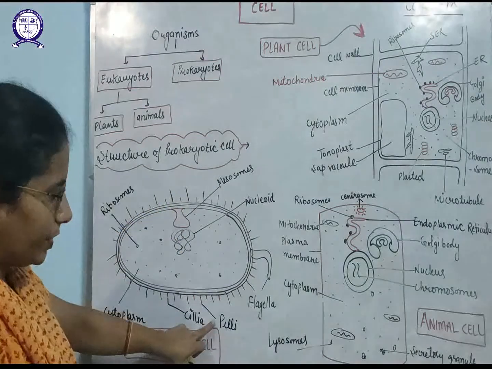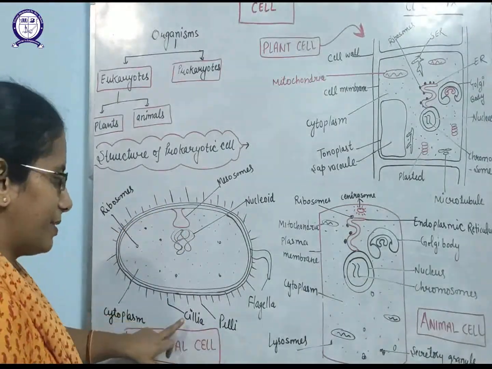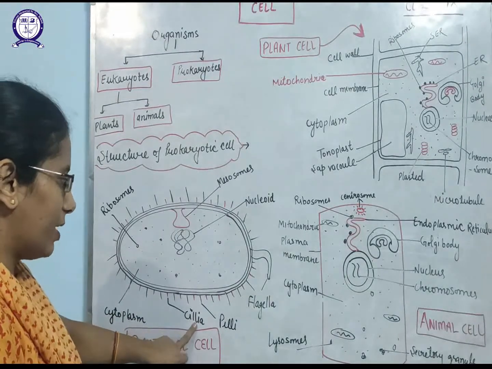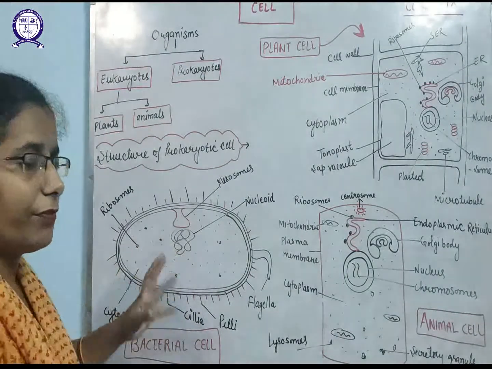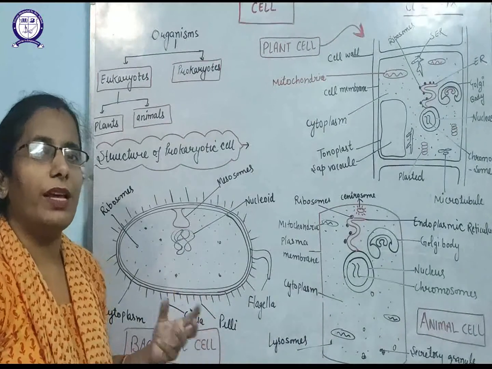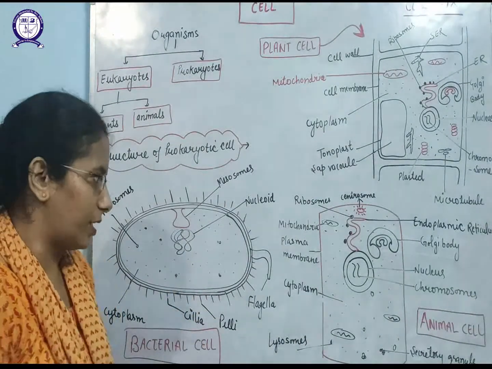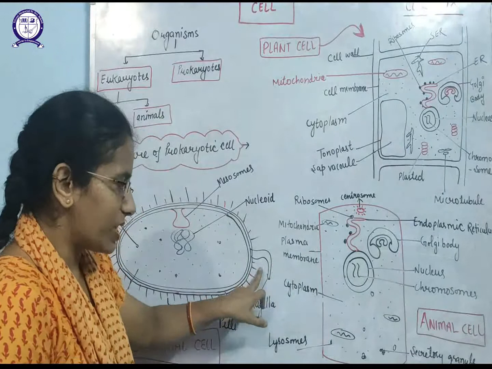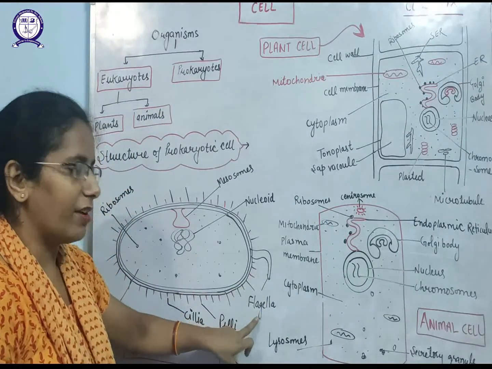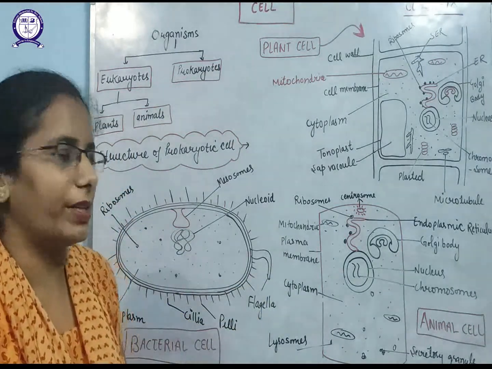The black line will indicate the pili and the red line will indicate the cilia. So what is the function of cilia and pili? They will help in the movement of the bacterial cell. And outside, one major outgrowth is there, that is the flagella. Flagella help in the locomotion of the bacterial cell.